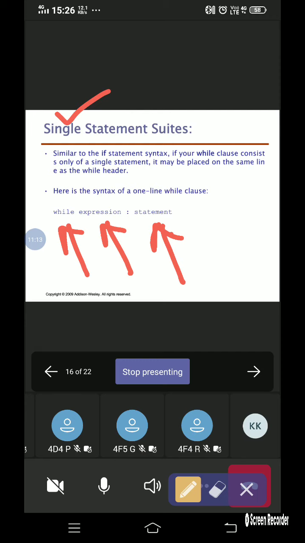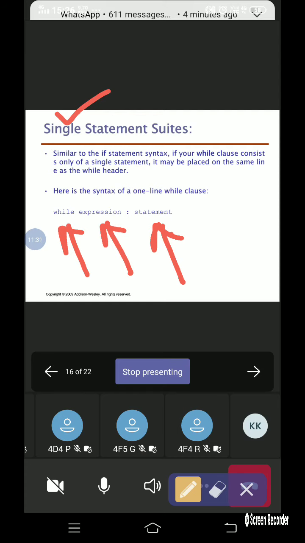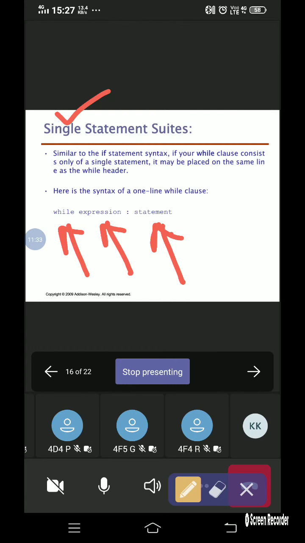What is the necessity of going for the single statement? As I have already explained a couple of times, if the lines of code are reduced, then the program memory space will be reduced, and then the program can be executed with full performance. So that's why we will be writing it in a single statement here.